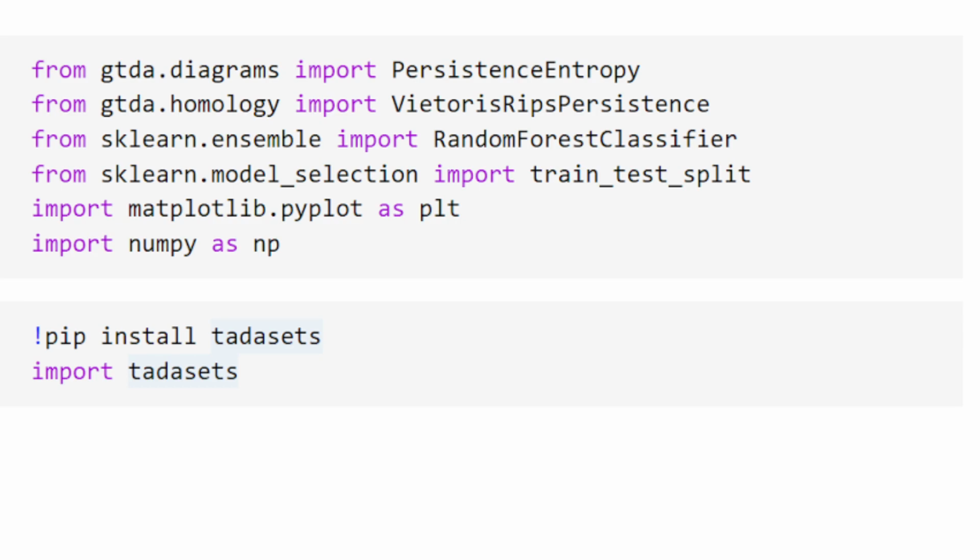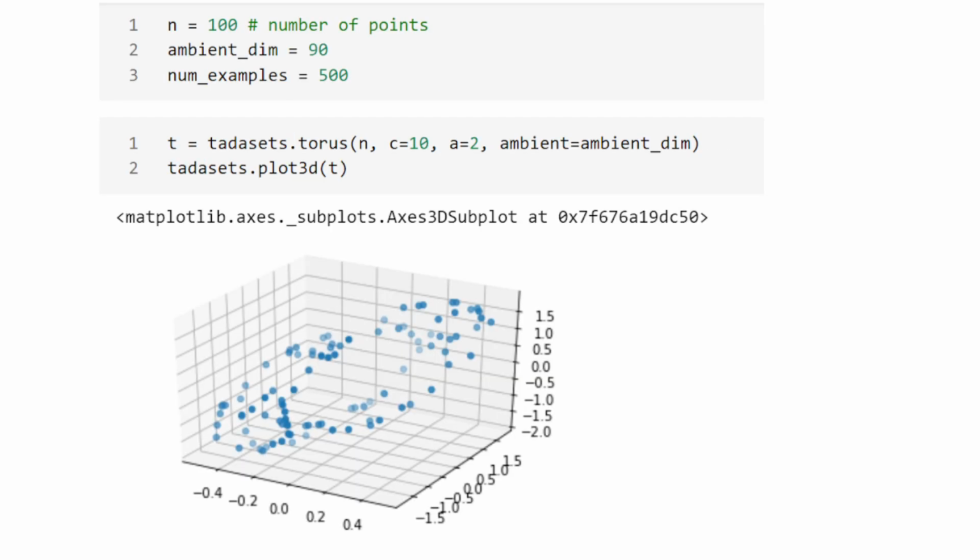Then here you see Tata Sets, which is a tool that will enable us to create our artificial toy data set consisting of spheres and tori. Here we set the number of points that we would like in each point cloud. We set the ambient dimension, in this case R^90, and then the number of examples that we would like generated, in this case 500. Then we use Tata Sets to create these tori and embed them in the ambient dimension of R^90, and it will automatically plot the first few coordinates of that for us as a point cloud.